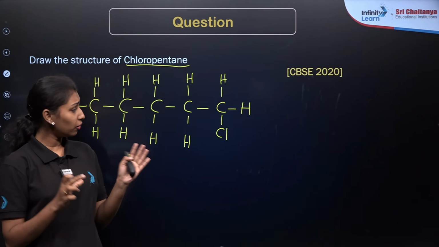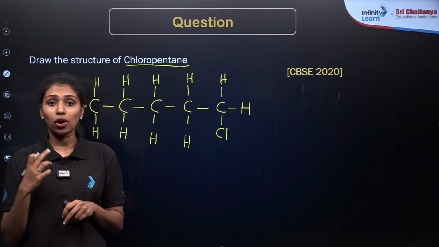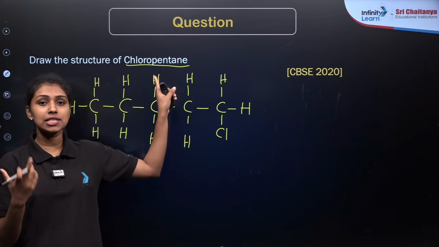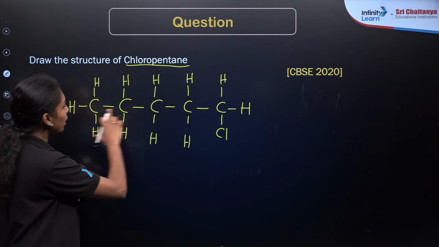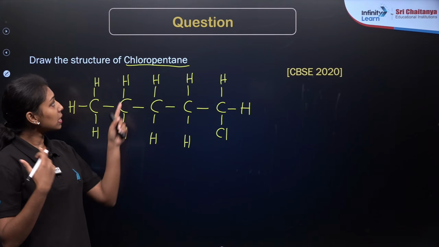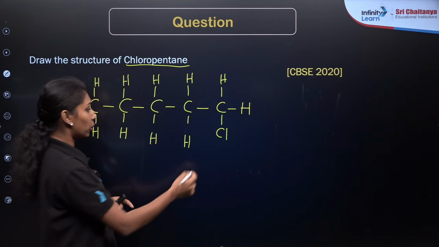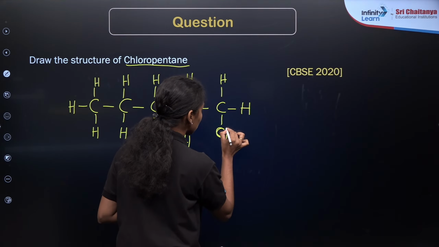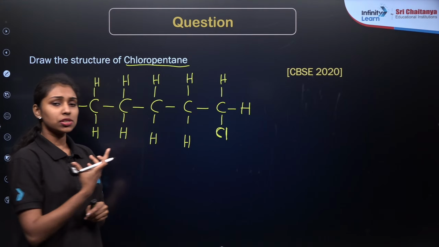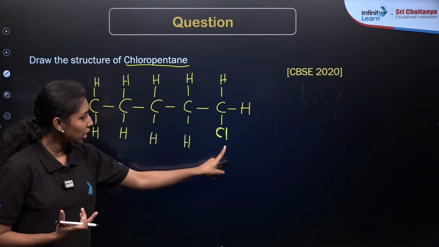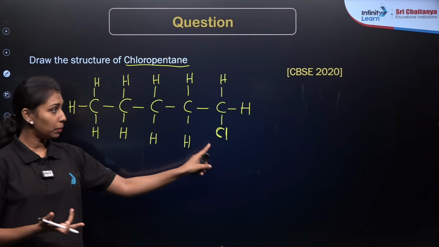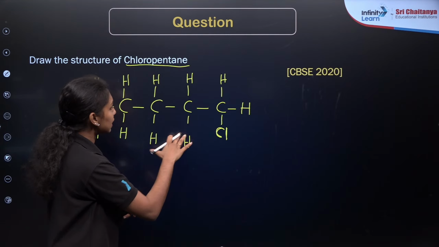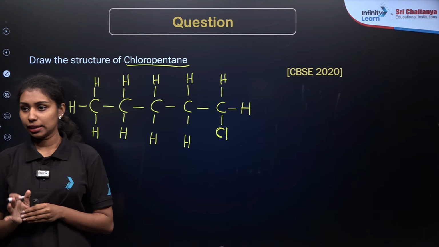What we need to do is first identify the longest chain. Here it is pentane. Pent stands for 5 carbon atoms. So draw the 5 carbon chain over here, then put the substituent. This is chlorine, so I am putting chlorine on the first carbon because there is no mention of the position of chlorine. So it will be attached to the first carbon. Then we need to balance the complete valency of carbon by adding hydrogen atoms. Clear?